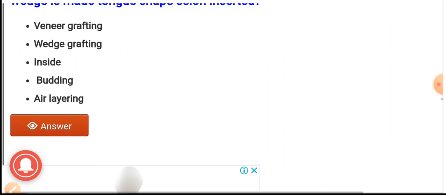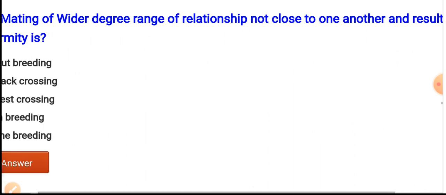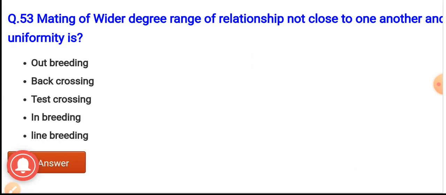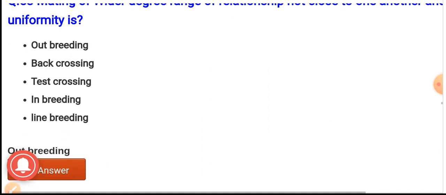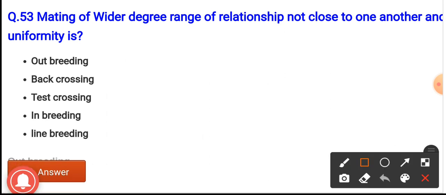Question number 53. Mating of a wider degree range of relationship, not close to one another, and resulting in uniformity is. The options are outbreeding, backcrossing, test crossing, inbreeding, and line breeding. And option A is the correct answer, that is outbreeding.